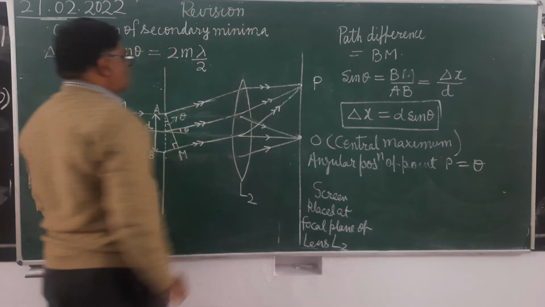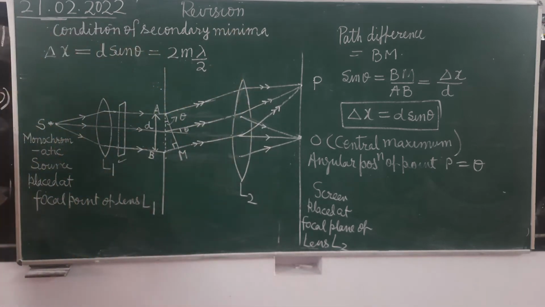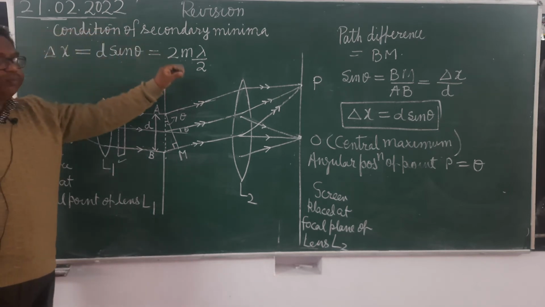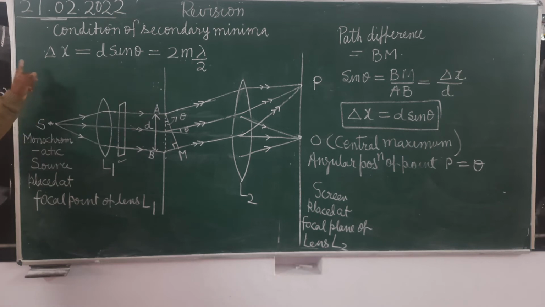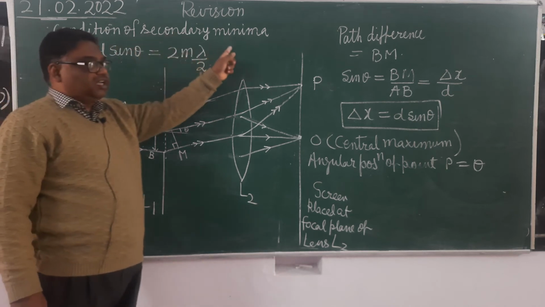All of you remember one thing, that these mathematical conditions of maxima and minima in interference and diffraction both are opposite. As we know that in interference, when path difference is an even multiple of lambda by 2, at those points a brighter fringe is formed. But here what will happen? When path difference is an even multiple of lambda by 2, then we will get a secondary minima.